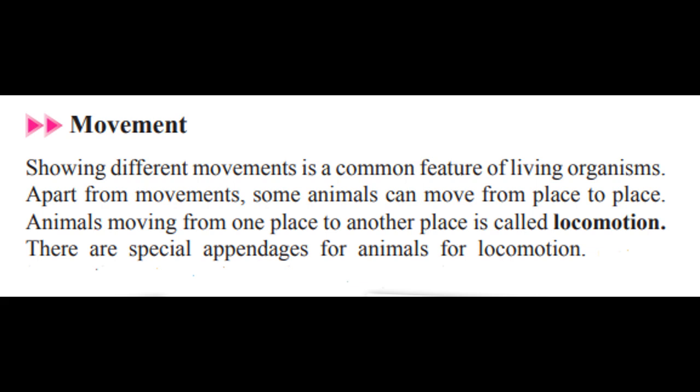So apart from movement, some animals can move from place to place. What does it mean? Now see, I'm moving my arm, but I'm still standing here. I'm just moving my arm. Now I'm going to walk from here to there. What happens? Earlier I only moved my arm, but my body was in the same place.